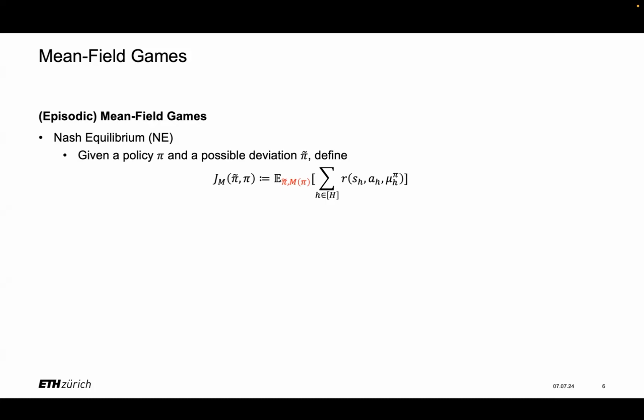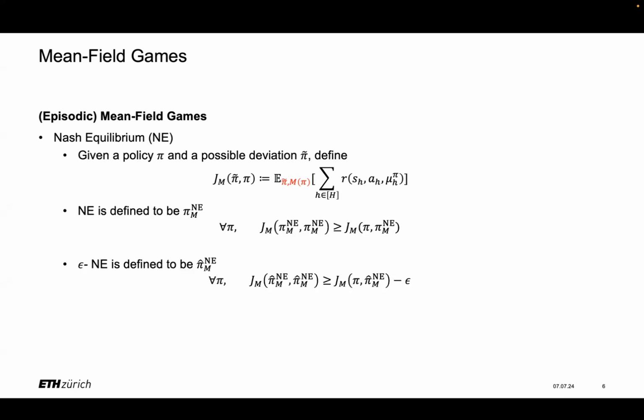To define the Nash equilibrium, we first introduce a new notation, J_M(pi tilde, pi), which is defined to be the expected return of the representative agent if it takes policy pi tilde, while all the other agents take policy pi. And here the expectation over pi tilde and M pi is a shorthand for the expectation over trajectories sampled by the representative agent.